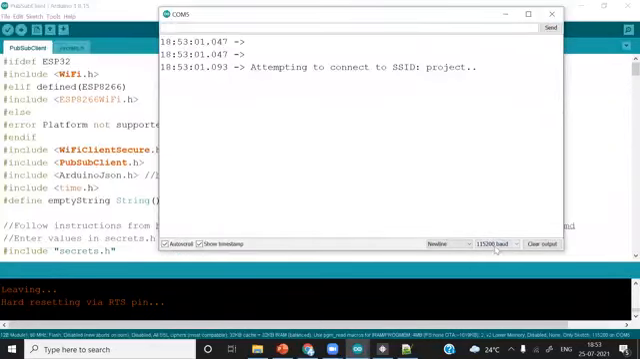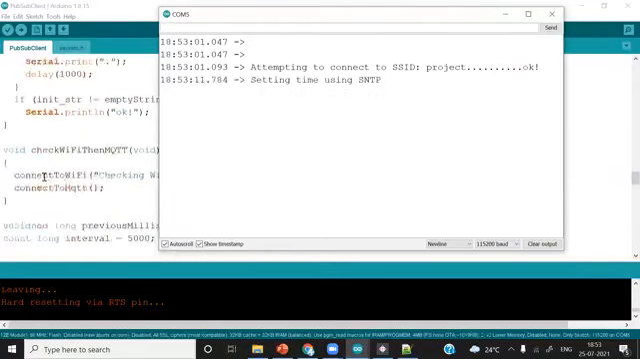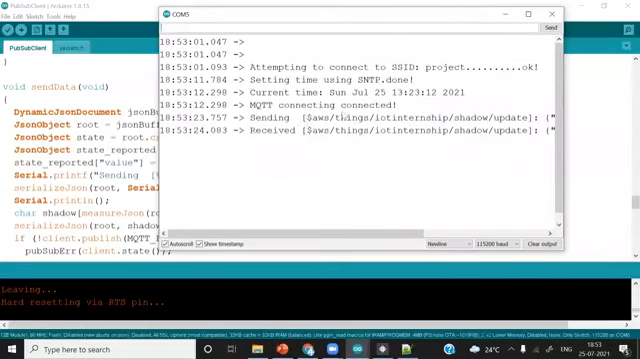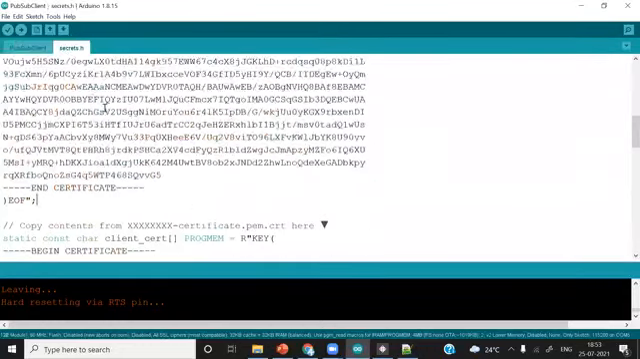See the baud rate. It is 115200. Okay, we have connected, MQTT connecting. If you have done everything correctly, it will get connected. You can see here, we got connected. If there is something missing or there is some issue, we will not get connected. We will simply check that also.